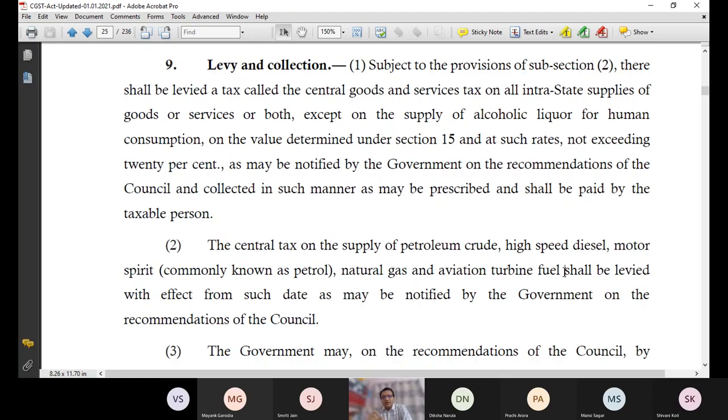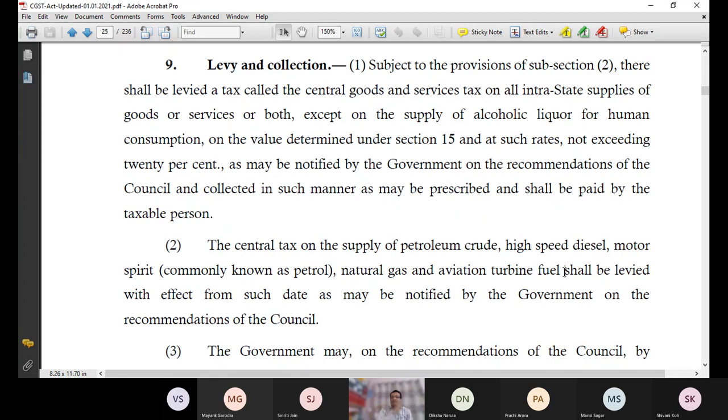So we must know both the points, that on petroleum products, GST is leviable, but the date of leviability of GST is not yet decided. Or I can also say that since the date is not decided, GST on petroleum products is not leviable. So when I ask what is non-taxable supply, the answer should be alcoholic liquor for human consumption, and 5 petroleum products. That's it. Alcoholic liquor for human consumption is permanently excluded from GST, and as far as 5 petroleum products are concerned, they are not permanently excluded. For the time being, the date of leviability is deferred.